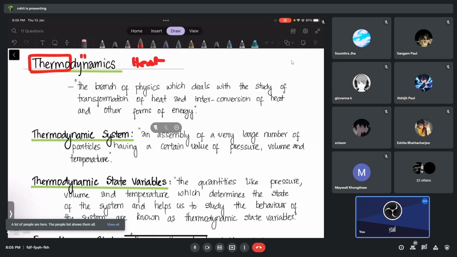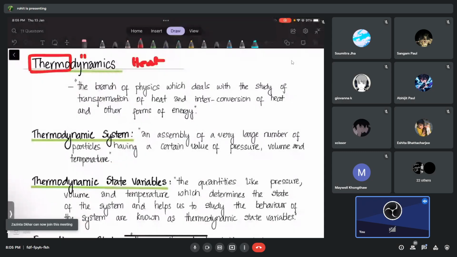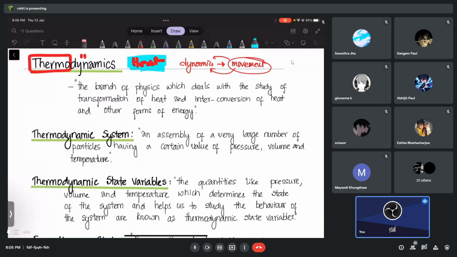Good. So thermo basically means heat, and dynamics actually has to do with what? With the movement of heat actually. Dynamics basically means movement. So why do we have such a topic? Because heat, I think you will know, heat can move, right? Heat can propagate, heat can go from one body to another body. Heat can do so many things.